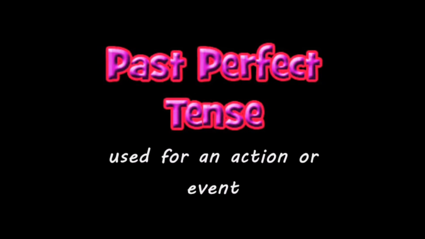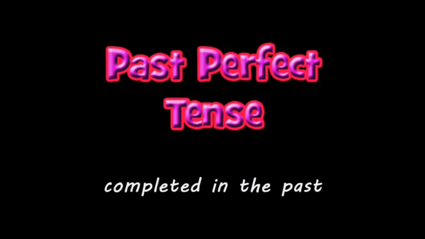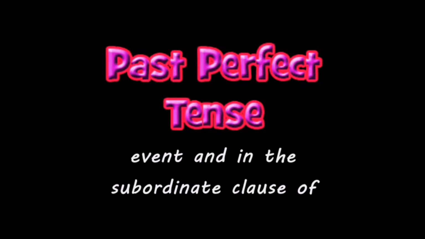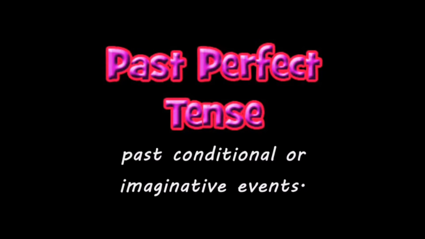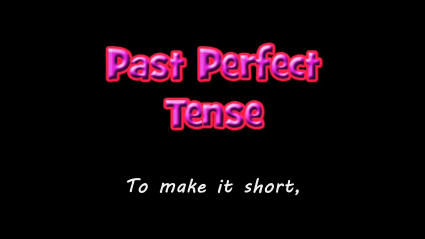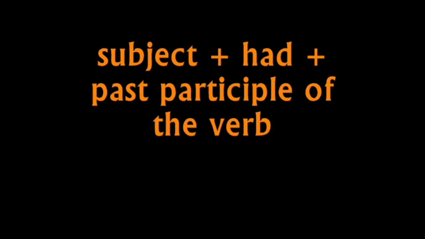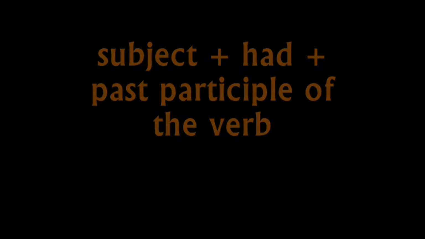Now let's proceed to the past perfect tense. Past perfect is used for an action or event completed in the past prior to some other past event, and in the subordinate clause of past conditional or imaginative events. To make it short, past perfect tense is used to denote the earlier of two past actions. It has a form of subject plus had plus past participle of the verb.